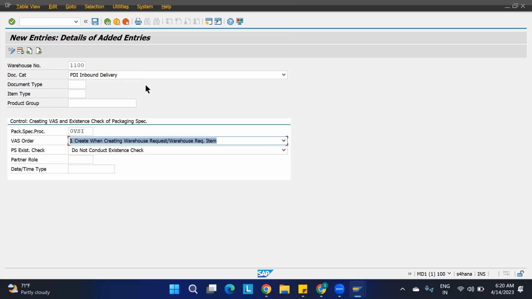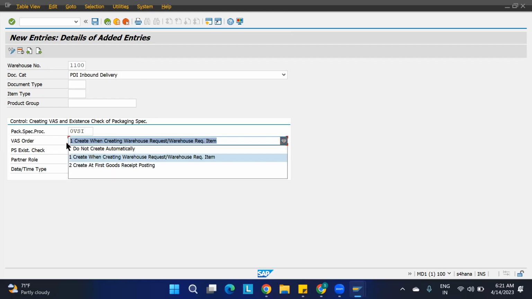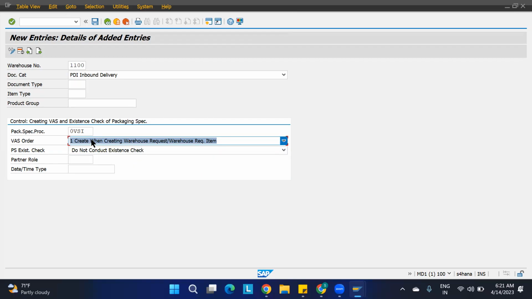Whenever I am taking the material through VAS, whatever warehouse task is generated will be under the VAS orders. So what I am telling is, a VAS order needs to be created when creating the warehouse request. Whenever I am creating the warehouse request, that time the VAS order should be created, like that I am explaining here. And packaging specification.